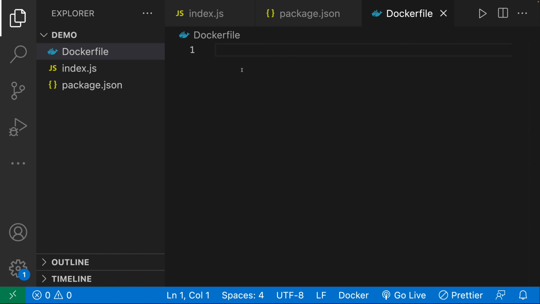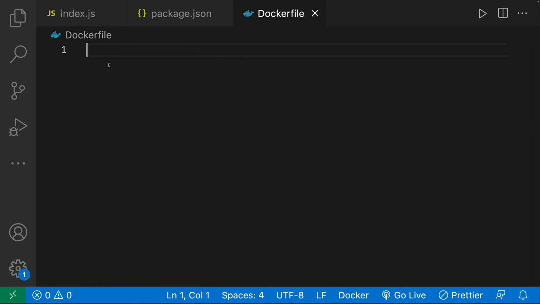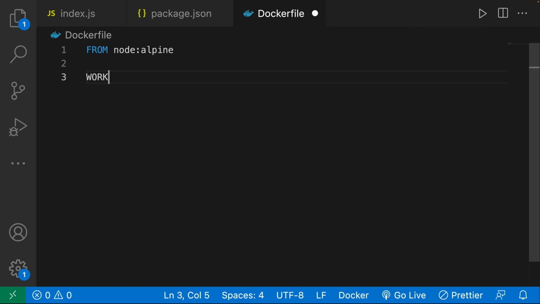Now what I'm going to do is go ahead and write out all of these instructions, and we're not going to explain exactly what they do. But don't worry, in the next few videos, I'm going to go line by line explaining what each set of instructions is doing. So let's just quickly go through it right now. The first instruction that I am going to write is FROM node:alpine. Again, if this doesn't make much sense, A-OK, not a problem. And then this next instruction is WORKDIR. Notice the capitalization here, and then over here it's lowercase.